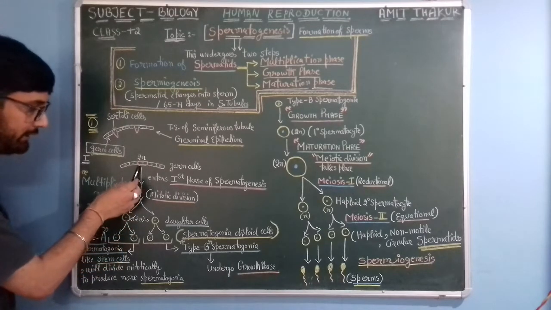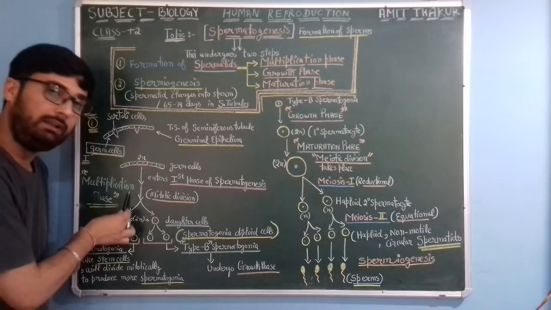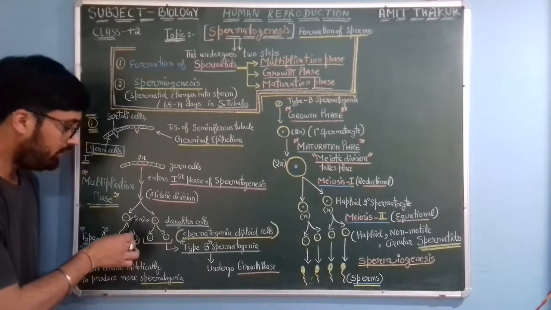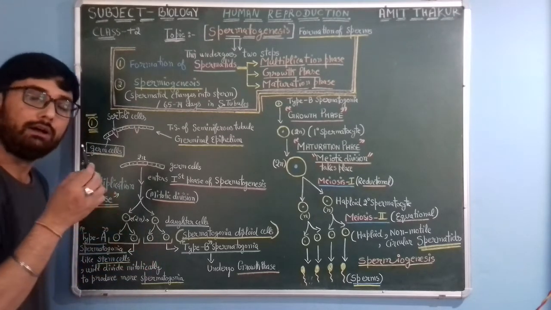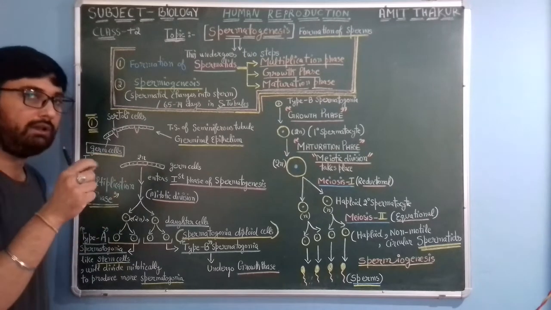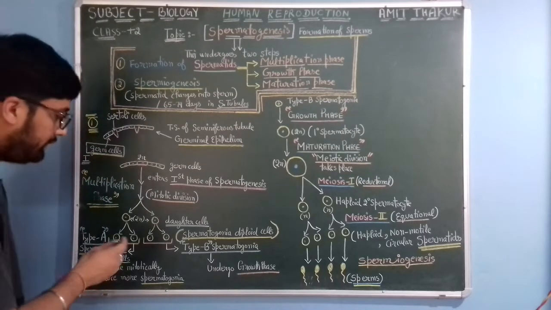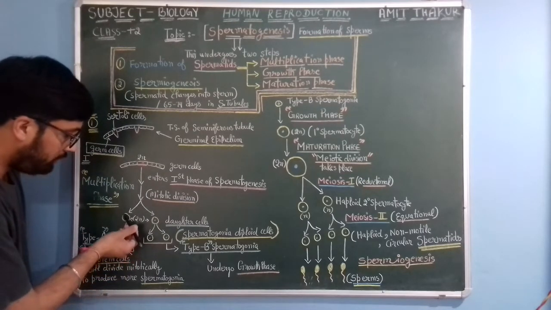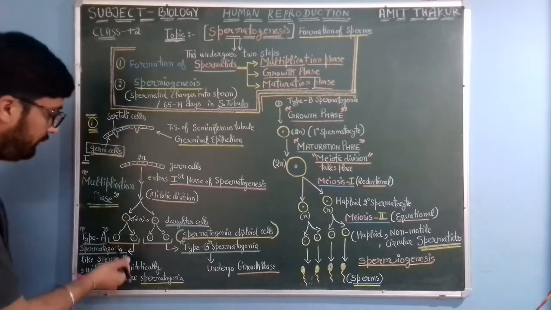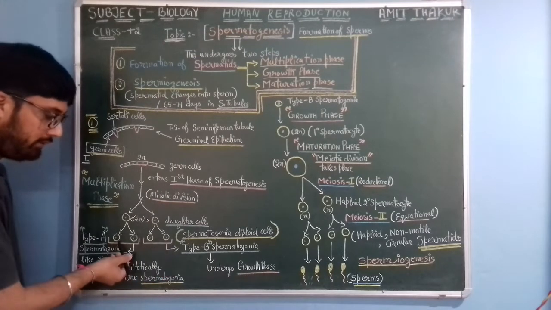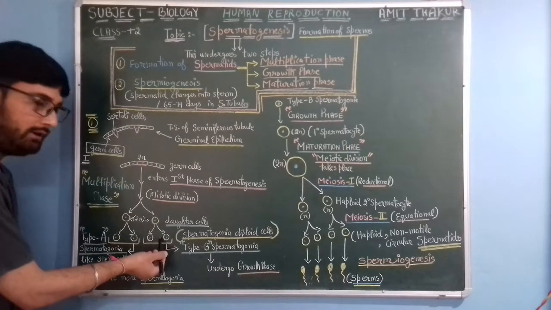This one germ cell undergoes mitotic division in the first phase, the multiplication phase, to form these two daughter cells, also known as spermatogonia, which are circular non-motile spermatogonia. These circular spermatogonia would undergo mitotic division again in order to form four spermatogonia. That means from one germ cell two were formed, and from two, four.